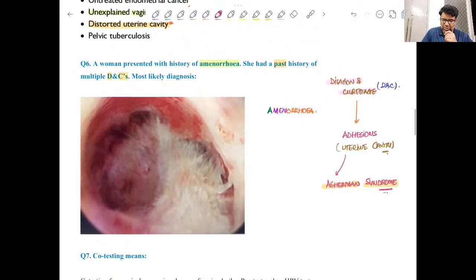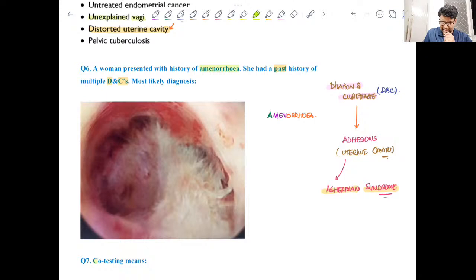Now there was one question about co-testing. Now this is a new question, co-testing. As the name suggests, co means together. So here we are using two tests together, right? Co-testing. Now this is especially used for carcinoma cervix.